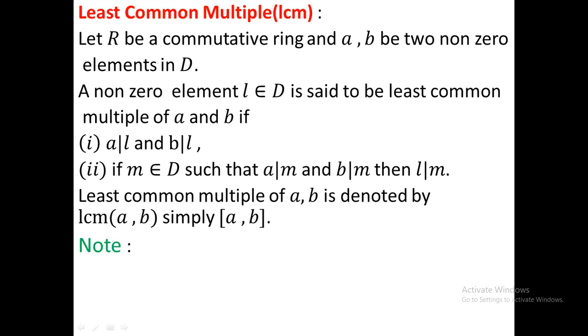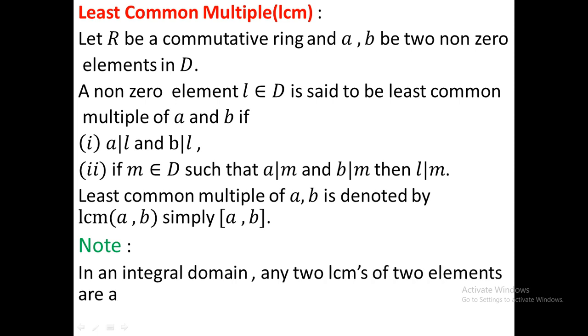There is a note. In an integral domain, any two LCMs of two elements are associates. That is, the LCM of two elements may or may not exist. If they exist, two LCMs must be associates. Okay. Next we will show the proof of the theorem.